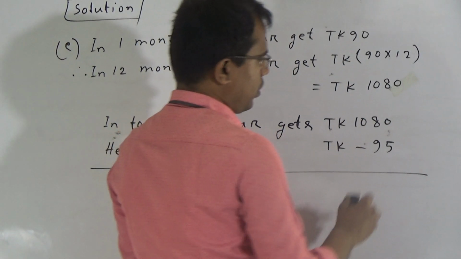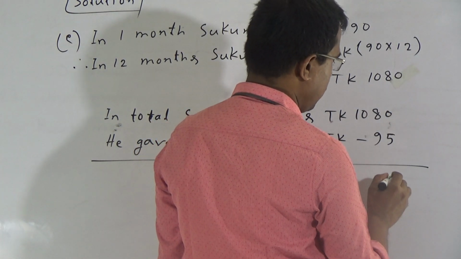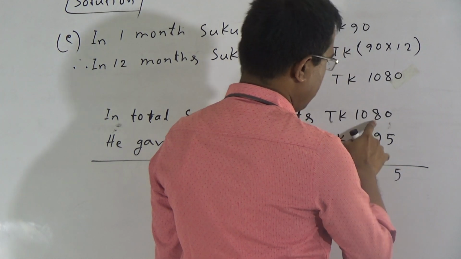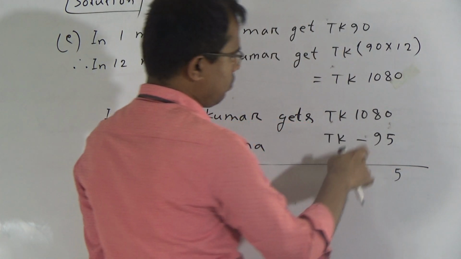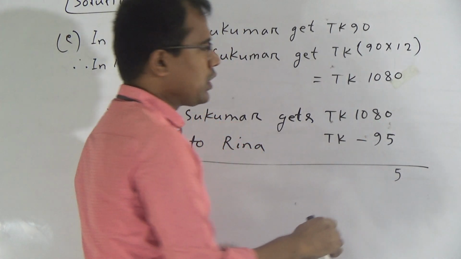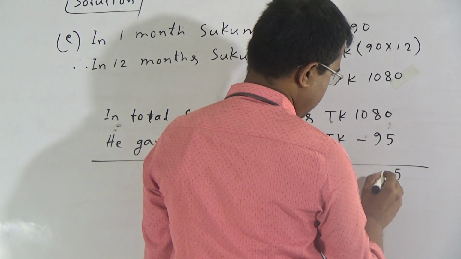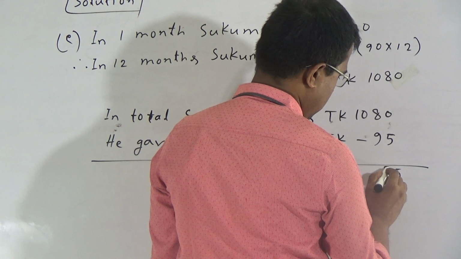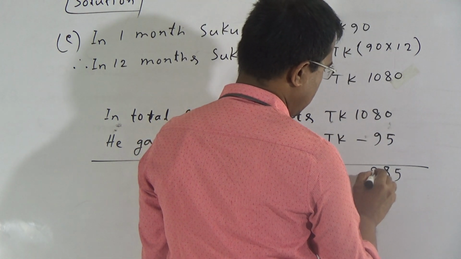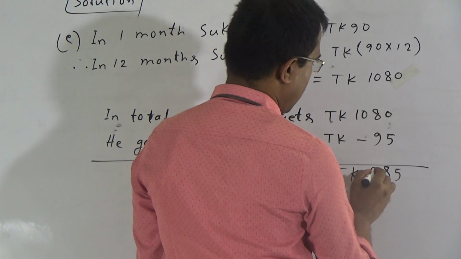Here 0 minus 5 not possible, so we have to consider it as 10. Now 10 minus 5 is equal to 5. We have to consider it as 7. Now 7 minus 9 not possible, so we have to consider it as 17. Now 17 minus 9 is equal to 8. Now we have to consider it as 9. So 9 will come here. So it will be TK 985.